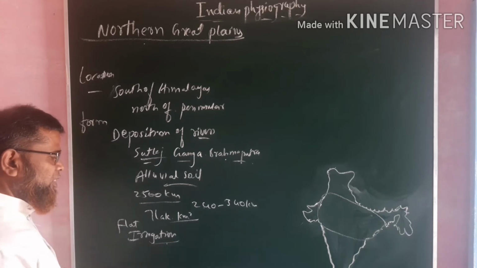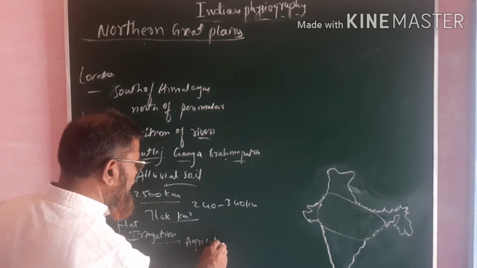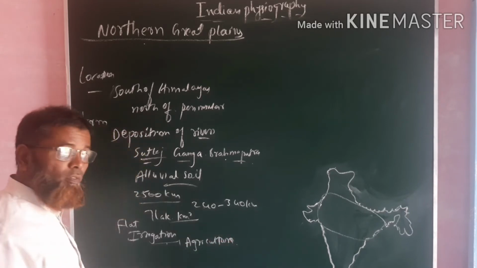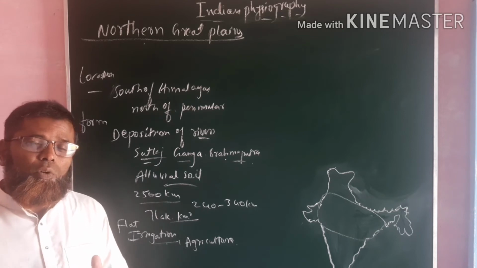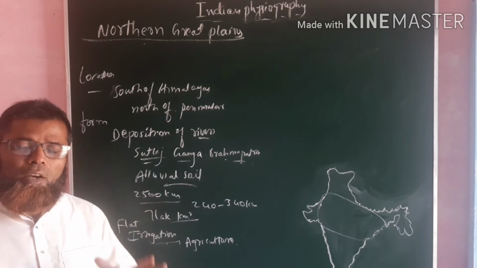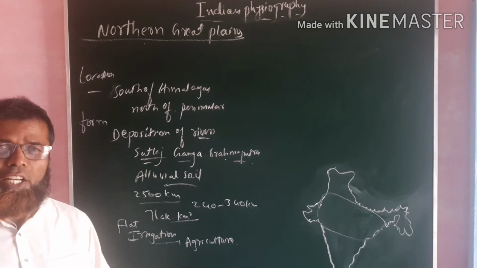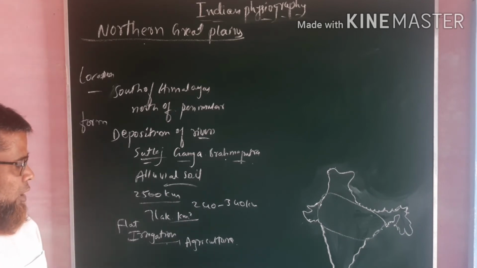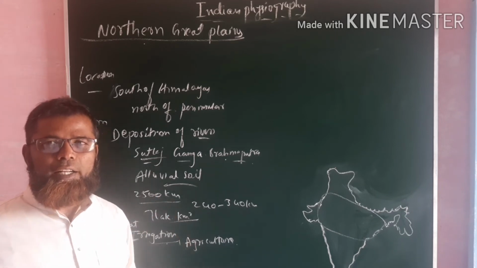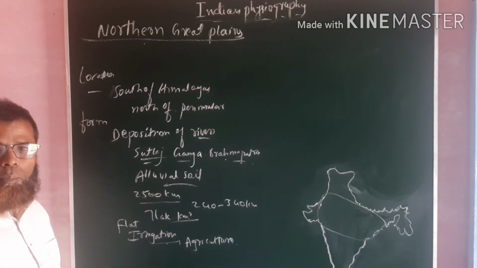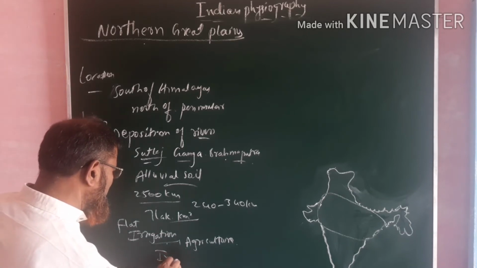As it helps with irrigation, it is also very useful for agriculture, and different kinds of crops are grown here. Paddy is grown here, very important crops like wheat are grown here, and sugarcane and other types of crops are grown too. It is a well developed agricultural area. And it also has other important features, like help for industrialization.